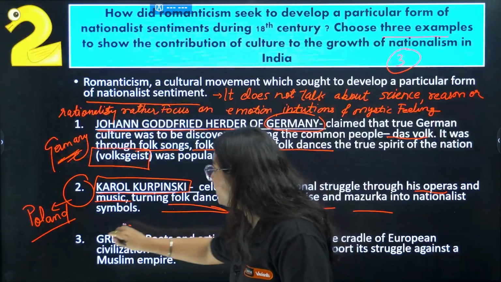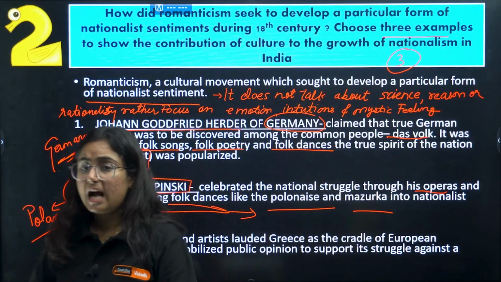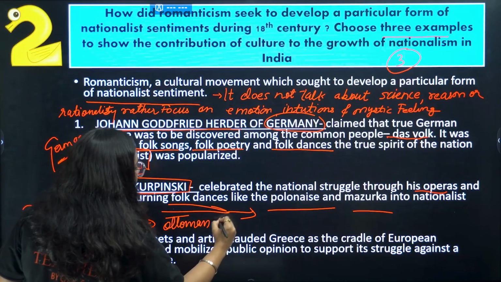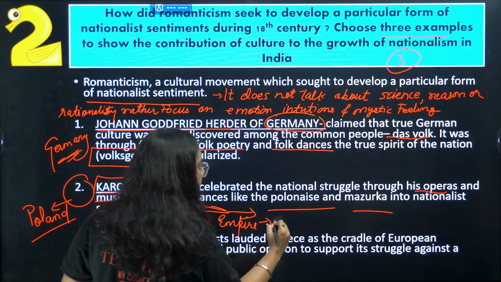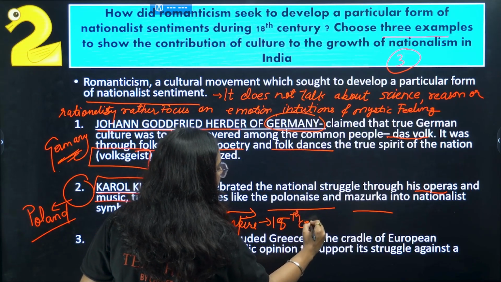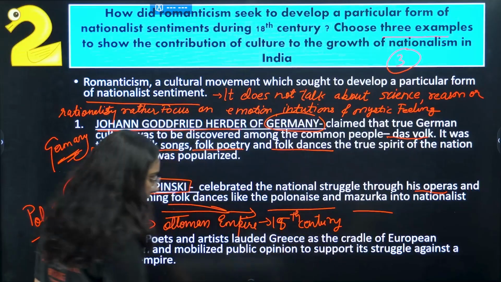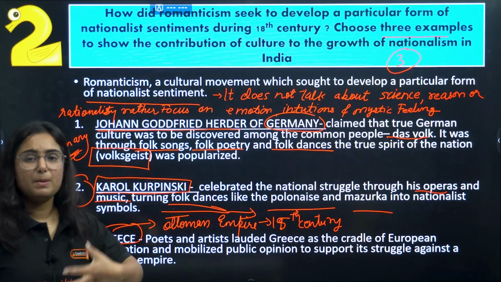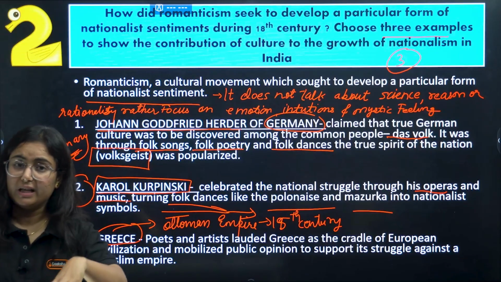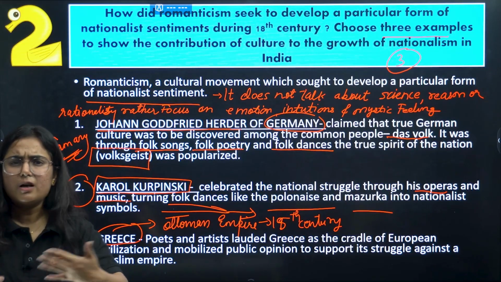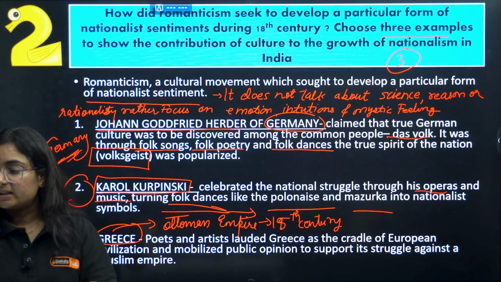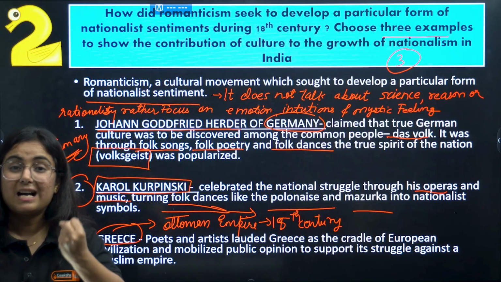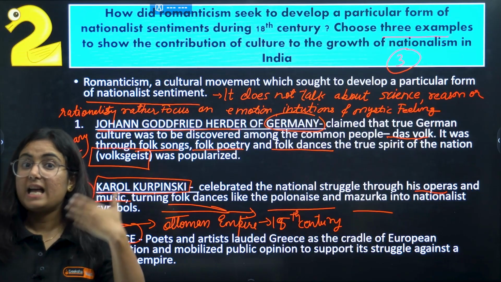And the third very important one is Greece. Why Greece? Because I want to tell you that basically Greece was ruled by the Ottoman Empire since the 15th century. So since the 15th century it was under a Muslim empire, and that too an absolute monarchy. Now what happened? Greek people wanted independence, and the people living in exile started supporting the Greek people. Why? They understood that Greece is considered to be the cradle of European civilization, and they had sympathy for them.